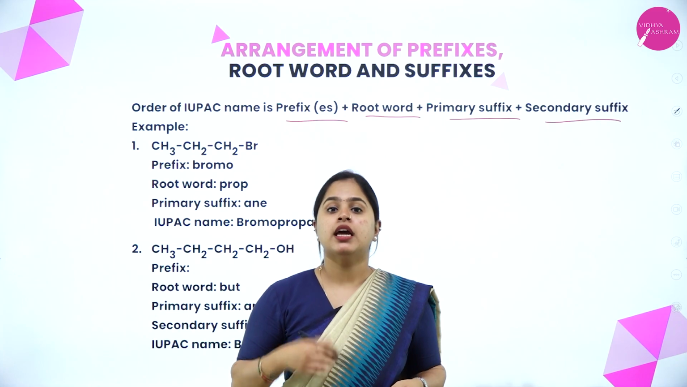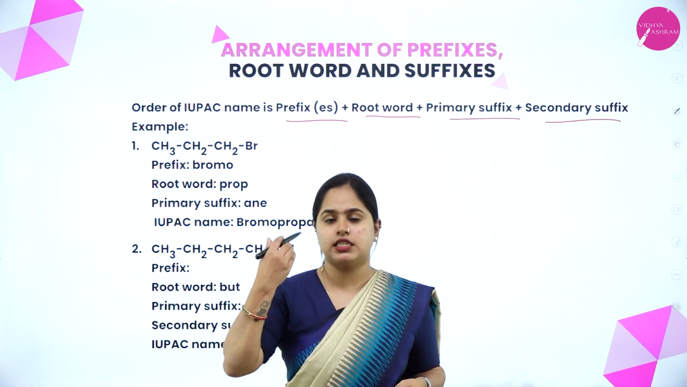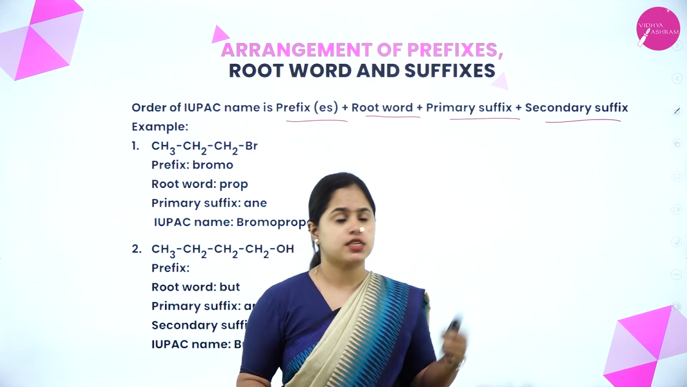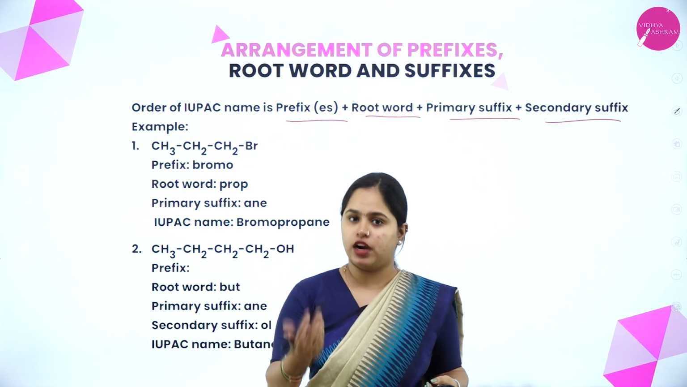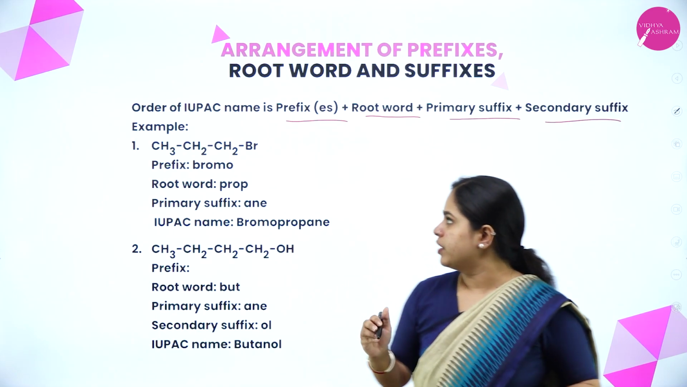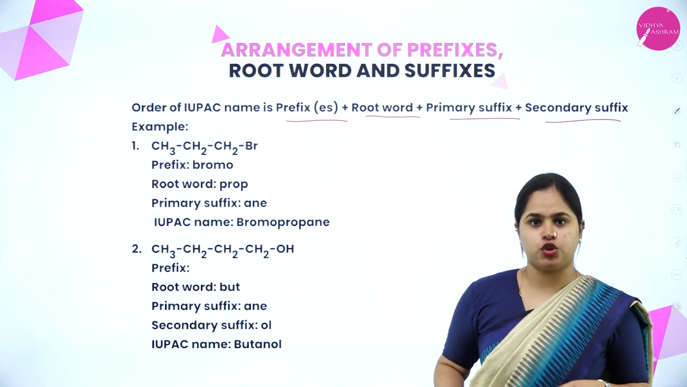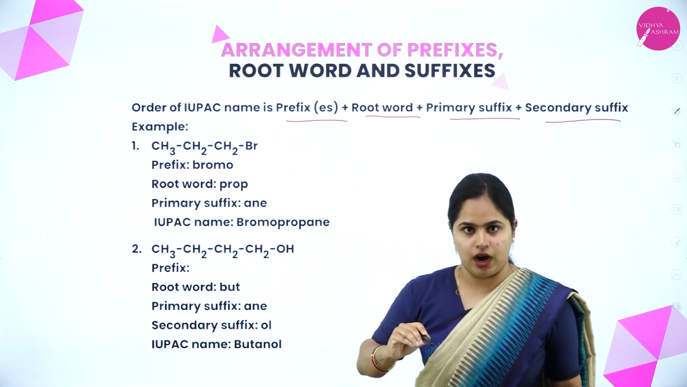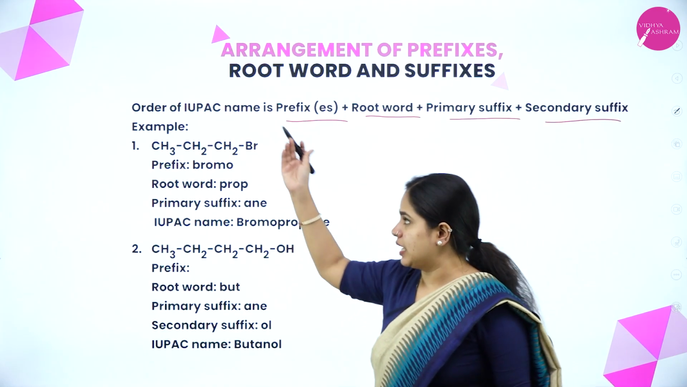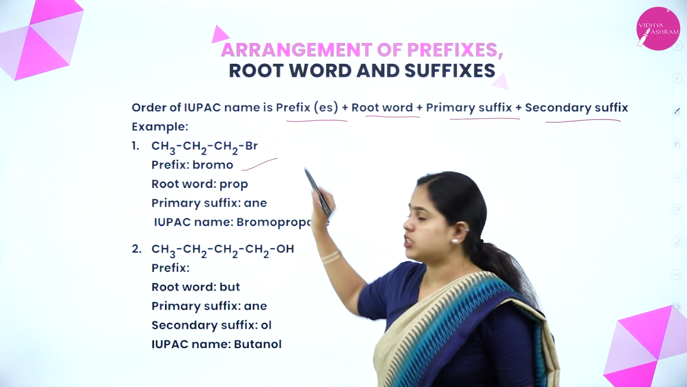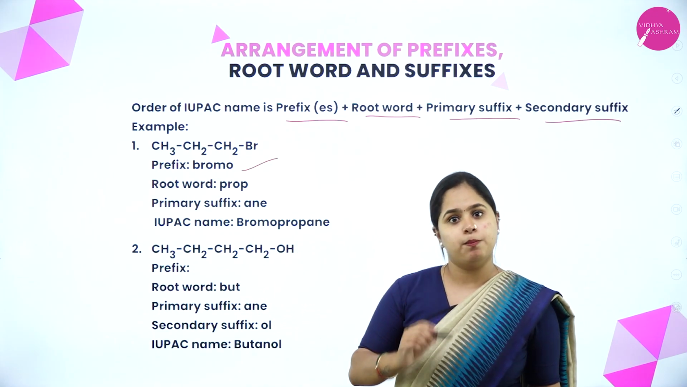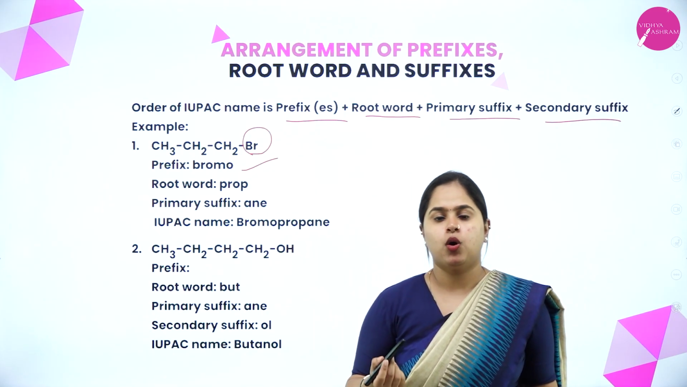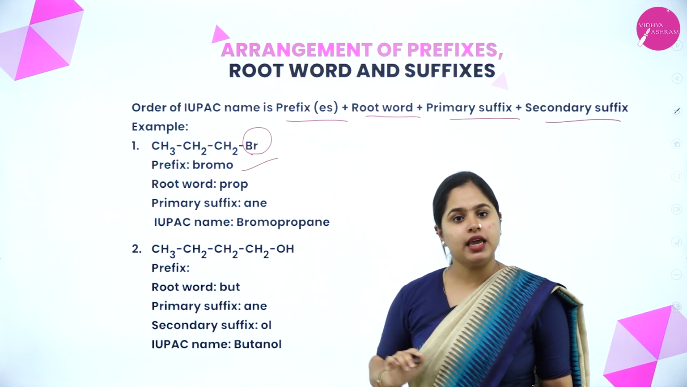Primary suffix is for unsaturation, that is if it is alkane, alkene or alkyne, all those come under primary suffix. And the secondary suffix is for the functional groups. So let's take the first example that is shown here: CH3, CH2, CH2, Br. In this organic compound, which is the prefix? The prefix will be bromo. As you can see, halogen is there, that is bromine. So that will be the prefix.